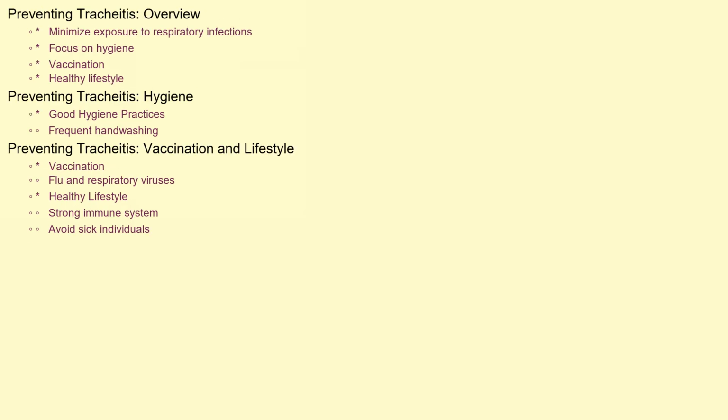Preventing tracheitis primarily involves minimizing exposure to respiratory infections. Practicing good hygiene, such as frequent hand washing, is paramount. Getting vaccinated against the flu and other respiratory viruses can also reduce the risk of developing tracheitis. Avoiding close contact with individuals who are sick and maintaining a healthy lifestyle with a strong immune system can further lower the chances of contracting this condition.